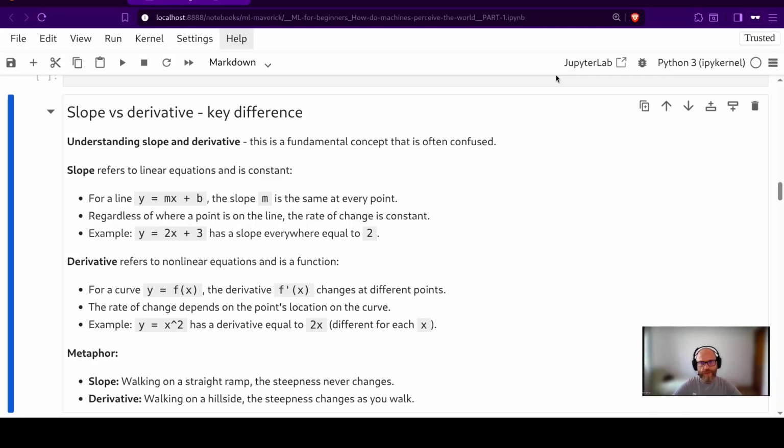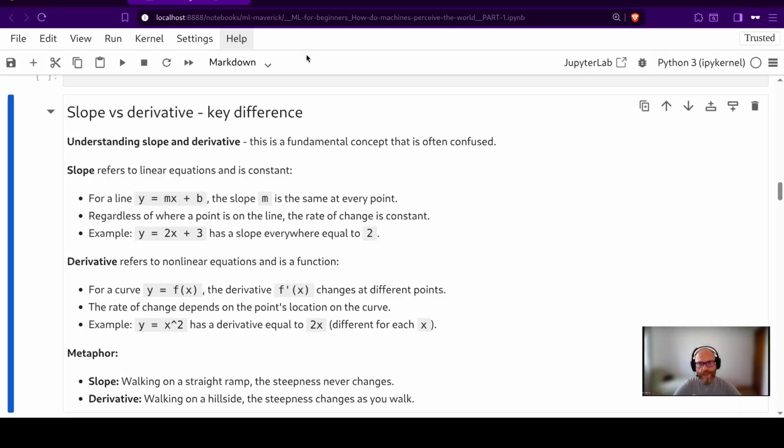Derivative refers to nonlinear equations and is a function. For a curve y = f(x), the derivative f'(x) changes at different points. The rate of change depends on the point's location on the curve.